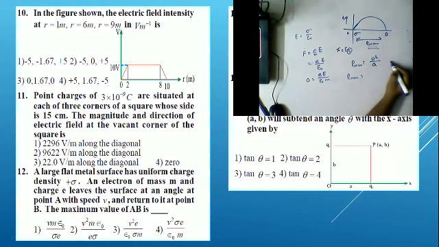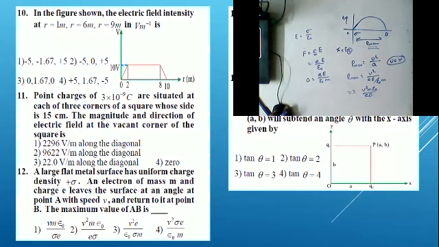But u is given as v. So v square by (e by epsilon m), that is v square m epsilon by e. So the second option is your answer, v square m epsilon naught by e.